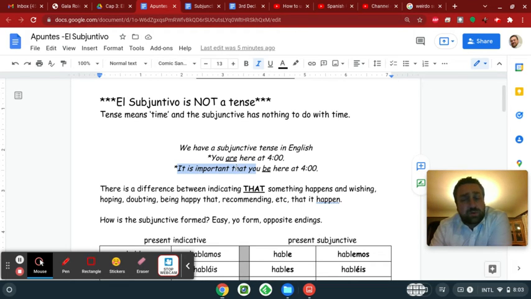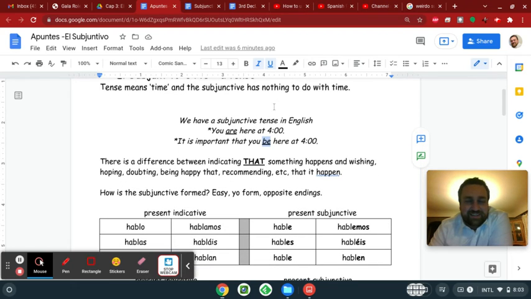It is important that you be here at 4 o'clock. We don't say it is important that you are here at 4 o'clock. I mean, some people might say that, but it's wrong. Okay, it is important that you be here at 4 o'clock. Be, actually, is the correct form for you in the subjunctive in English. So there is a subjunctive in Spanish as well. Now, in English, the subjunctive is kind of identical to the infinitive, but that's just how English works. That doesn't mean it's the same in Spanish.